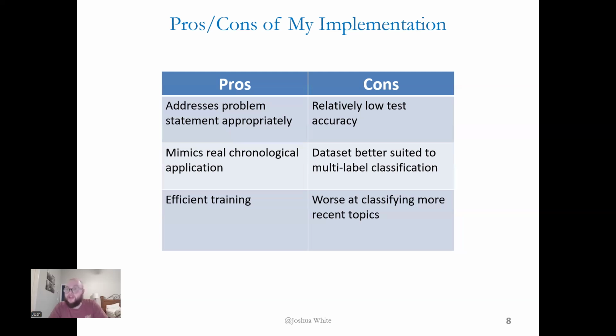But it makes sense considering that this data set is better suited for multi-label classification, meaning that there's just a lot of overlap among topics. And of course, again, my model doesn't perform as well at classifying more recently developing topics, such as artificial intelligence.